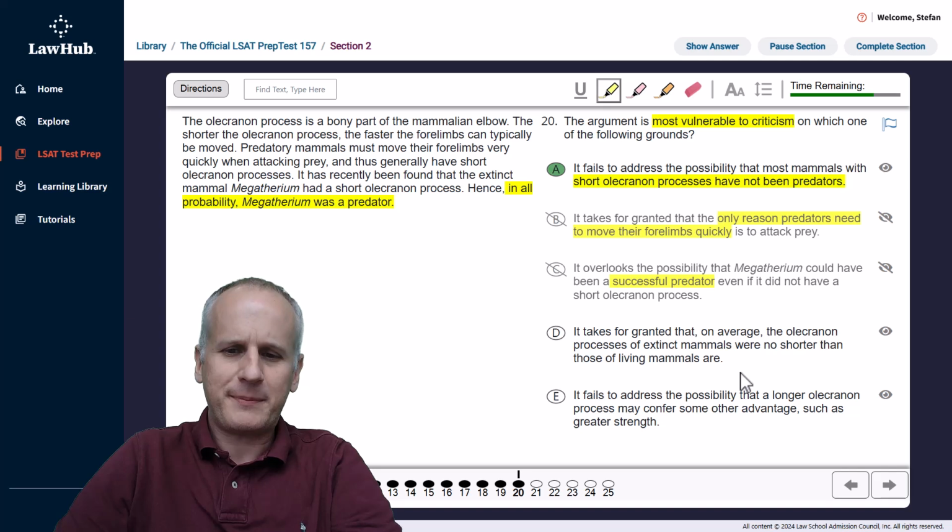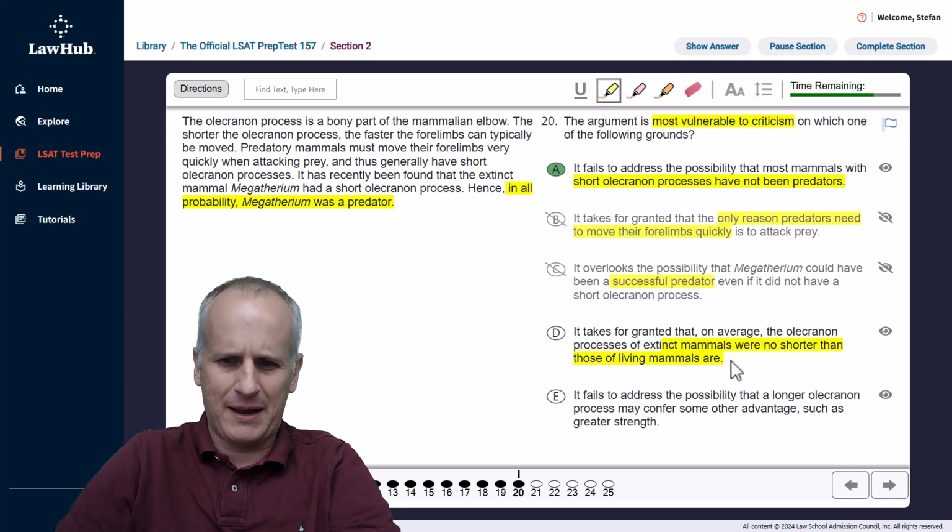Then choice D, it takes for granted that on average, the olecranon processes of extinct mammals were no shorter than those of living mammals. Well, we're not concerned with living mammals necessarily. I mean, it does say predatory mammals, but it doesn't even distinguish whether it's living, extinct, or whatever. So we can eliminate choice D again as needing additional information to say that this is definitely a flaw with the argument as presented.